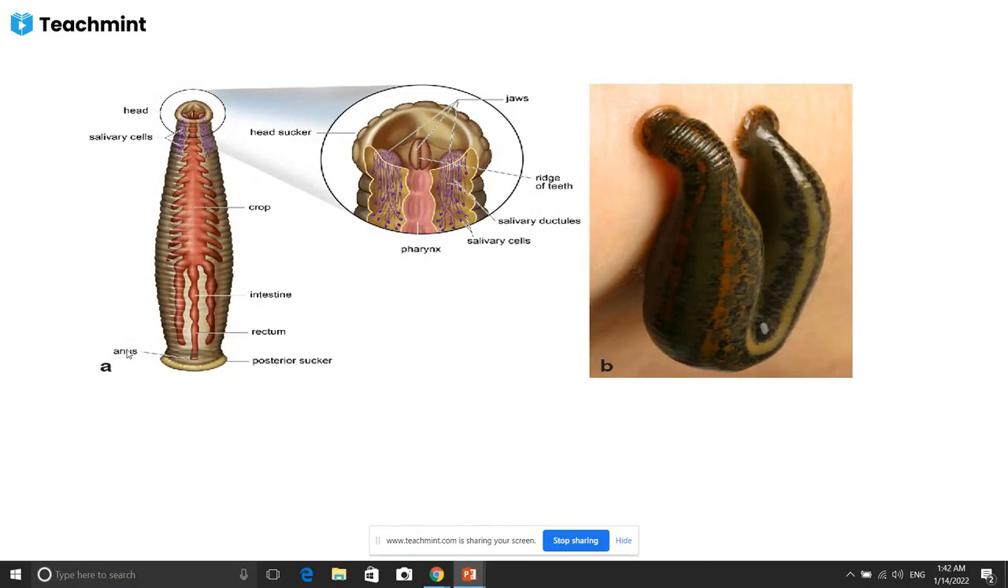The movement of this animal is very interesting. First, it attaches with the anterior sucker and the posterior sucker. When first attached with the anterior sucker, the anterior sucker is busy sucking blood. Then it becomes attached with the posterior sucker. Likewise, this animal sucks blood from another animal.